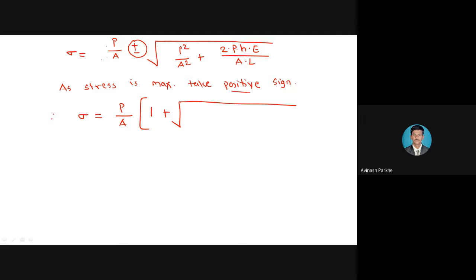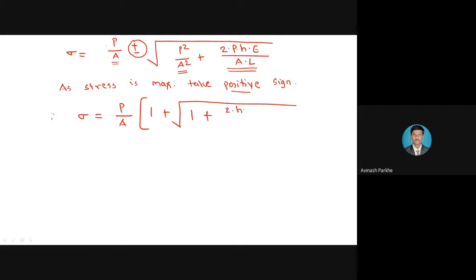If this value P square upon A square is outside the square root, it will be P upon A. If I take this P square upon A square outside the square root, it will be taken as a common P upon A. Therefore, here also only 1 is remaining, that is 1 plus. But in this third term, the P square upon A square term is not present. Outside the square root there is P upon A, but the term inside the square root should also have the ratio P square upon A square. If that is not the case, what we have to do is divide it.